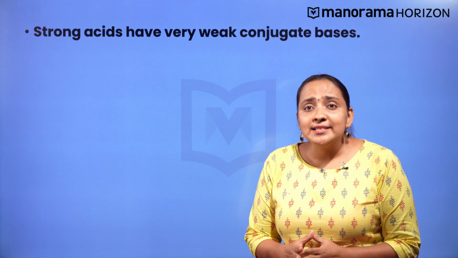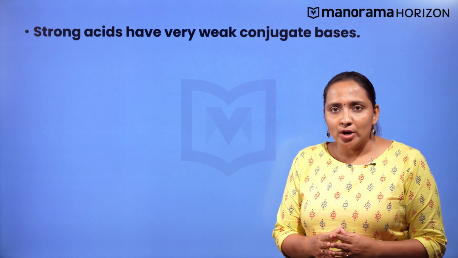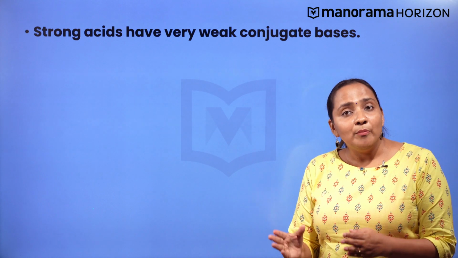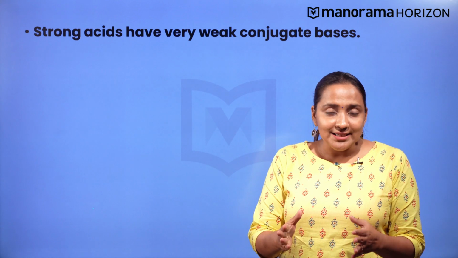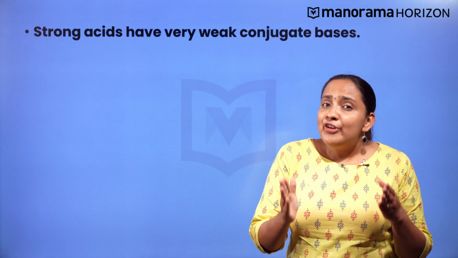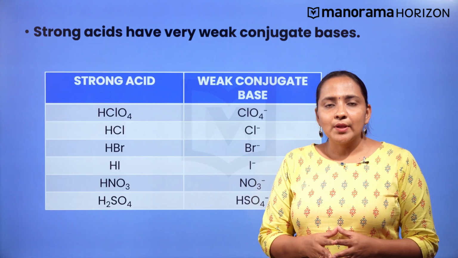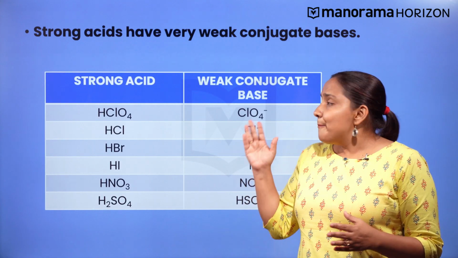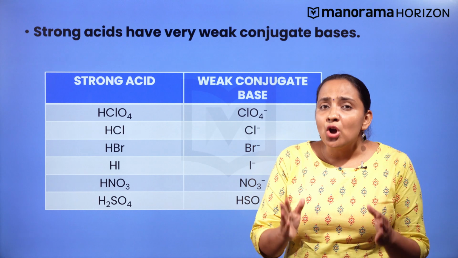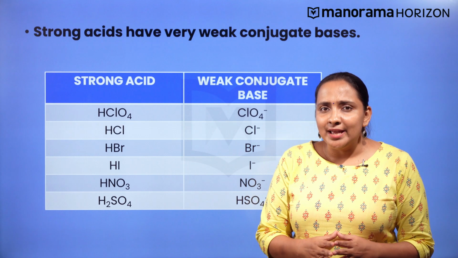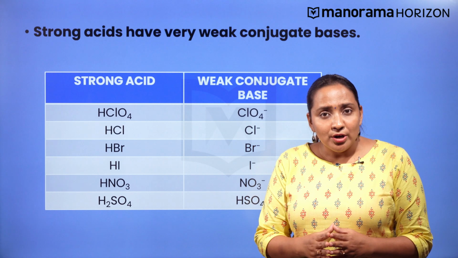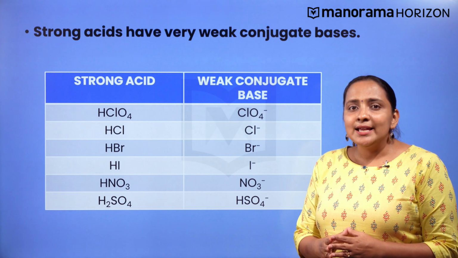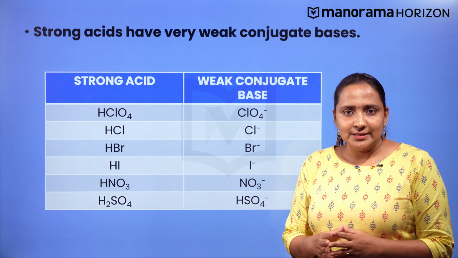As a strong acid dissociates completely in water, the resulting base formed would be very weak, that is, strong acids have very weak conjugate bases. For example, perchloric acid is a strong acid and its conjugate base, the perchlorate ion ClO4-, is a very weak base.